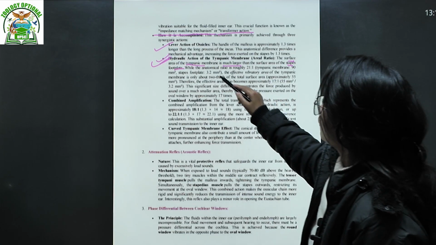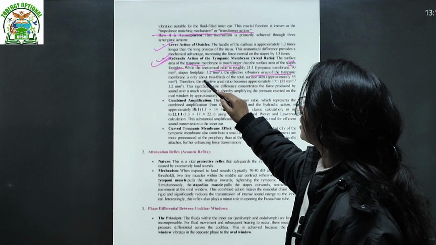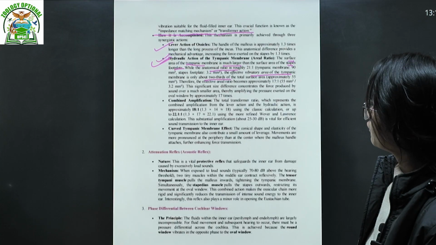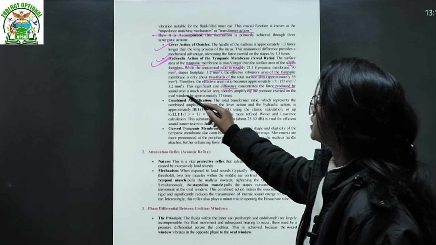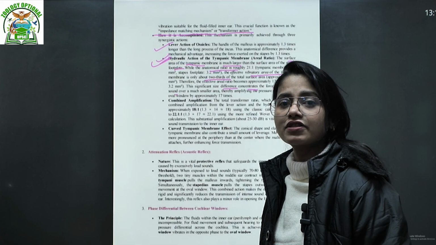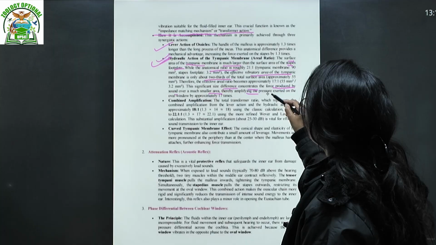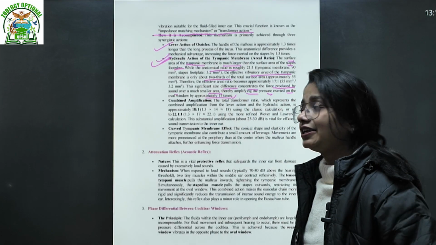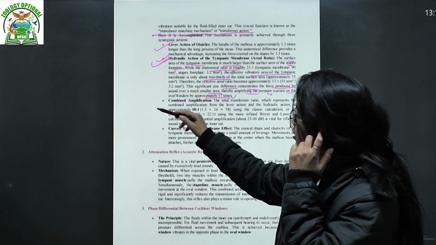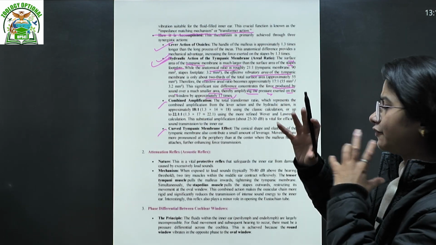Okay? So while the anatomical ratio is very high, the effective vibratory area of the tympanic membrane is only about two-thirds of the total surface area. The significant size difference concentrates the force produced by the sound. Of course, sound is a wave, a form of energy, over a much smaller area, therefore amplifying the pressure exerted on the oval window by approximately 17 times. This is the combined amplification. Then what is the curved tympanic membrane effect? It has a conical, slightly curved shape.